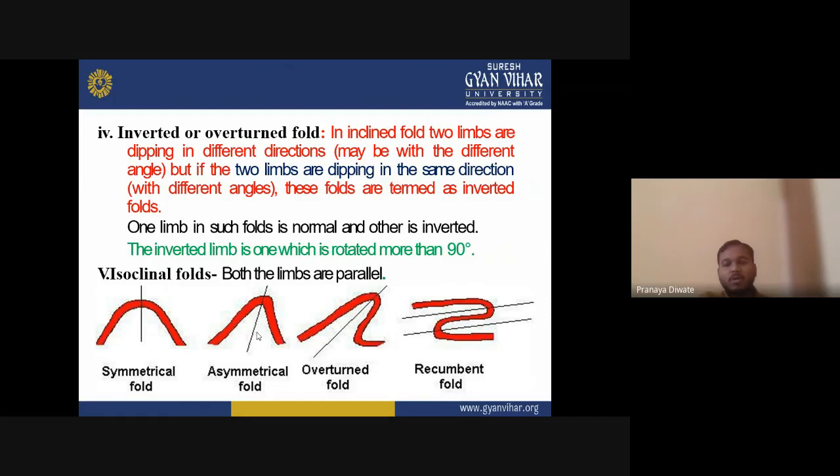Then you have an overturned fold. What is an overturned fold? When the limbs have a plunging direction in some direction, that is known as an overturned fold. So these are the different four kinds of fold.